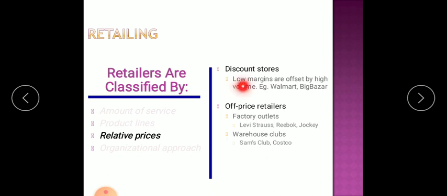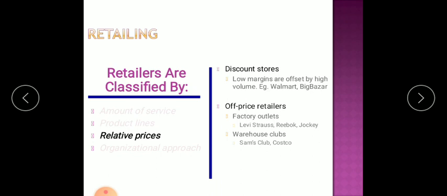Generally they have low margins, and their low margins are offset by high volume, that is their high turnover. You might have seen, for example, Big Bazaar, Walmart or D-Mart.